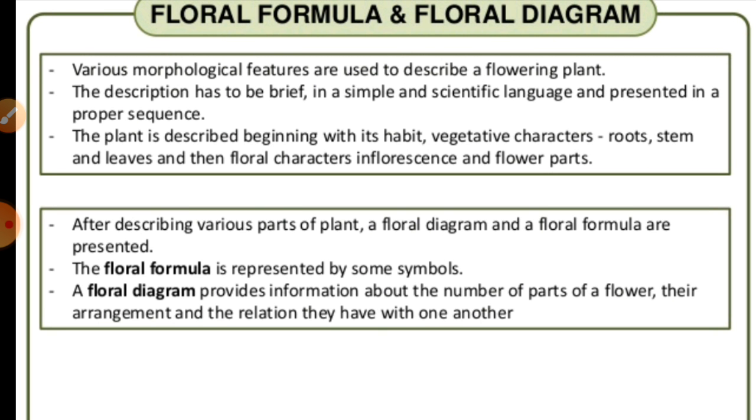About the calyx, it may be polysepalous or gamosepalous, and deciduous or persistent, right? If we talk about the corolla, it may be polypetalous or gamopetalous. Polypetalous, as I already told you, means free, and gamopetalous means united, right? And on the basis of their aestivation, as I have told you, they may be valvate, twisted, imbricate, or vexillary type, right?